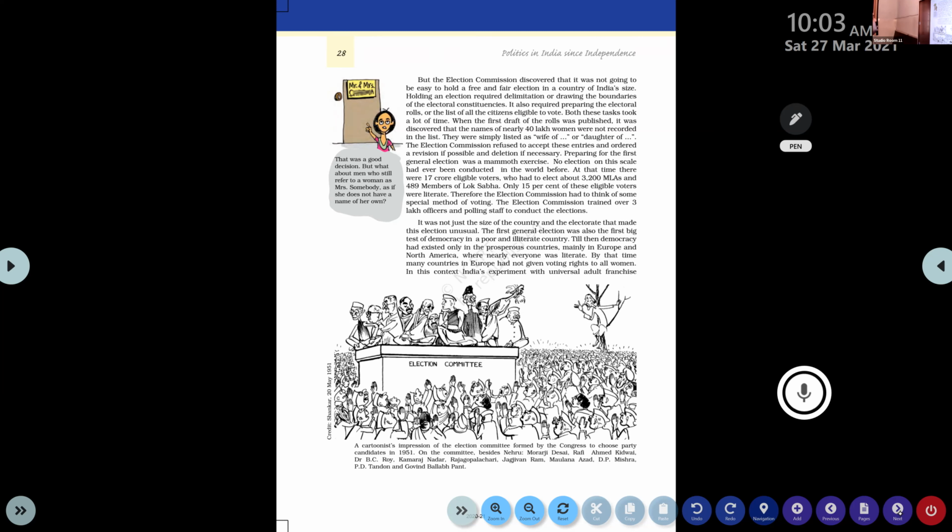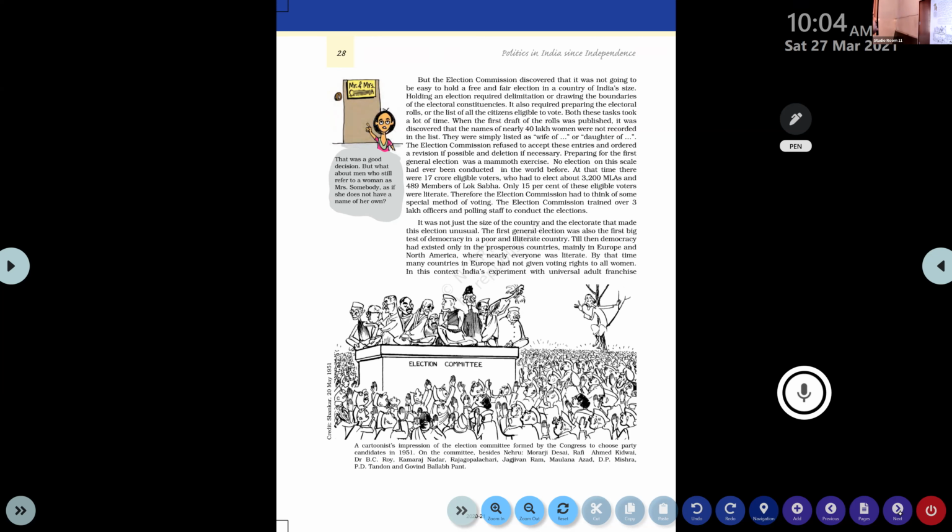Preparing for the first general election was a mammoth exercise. We are using the term mammoth exercise, meaning what? It's a Himalayan task, a huge, great or tiresome exercise. No election on this scale had ever been conducted in the world before. Clear? So in the history of the world, there is no record of such kind of elections contested anywhere in the world even before.